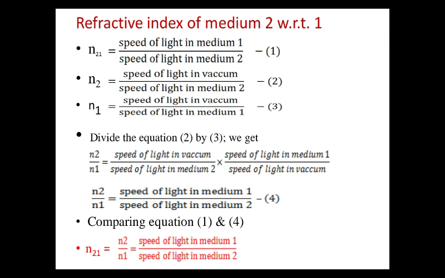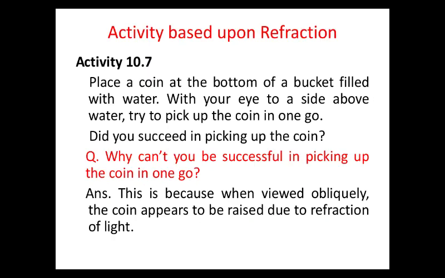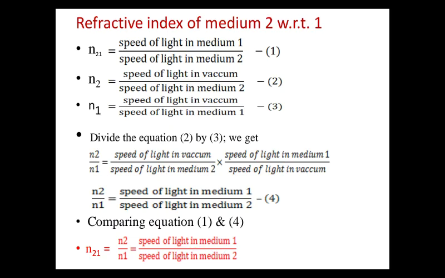Next is the refractive index of medium 2 with respect to 1, and we are going to derive this formula, where we will find that the refractive index of 2 with respect to 1 is equal to the ratio of the refractive index of medium 2 divided by the refractive index of medium 1. For that we will write the formula that n21, the refractive index of 2 with respect to 1, is the speed of light in medium 1 divided by the speed of light in medium 2. And n2 is telling about the absolute refractive index, or simply we can say the refractive index of medium 2.